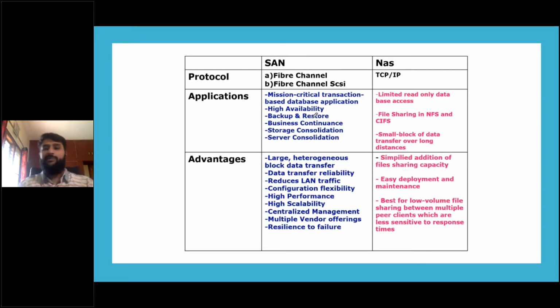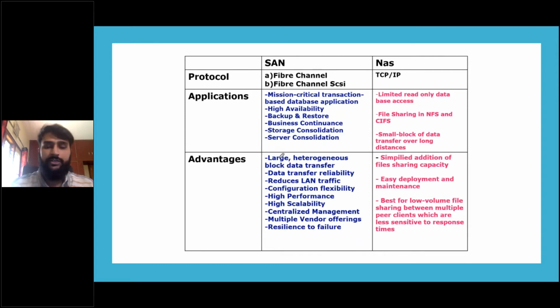Only with SAN is it possible to have your business or data center running throughout the year without any downtime. With other architectures, this is not possible. And now next is server consolidation. What is consolidation? Everything is in one single place. They are not separated, so maintenance is easy, and the handling of those components is easy. Advantages: large heterogeneous block data transfer.